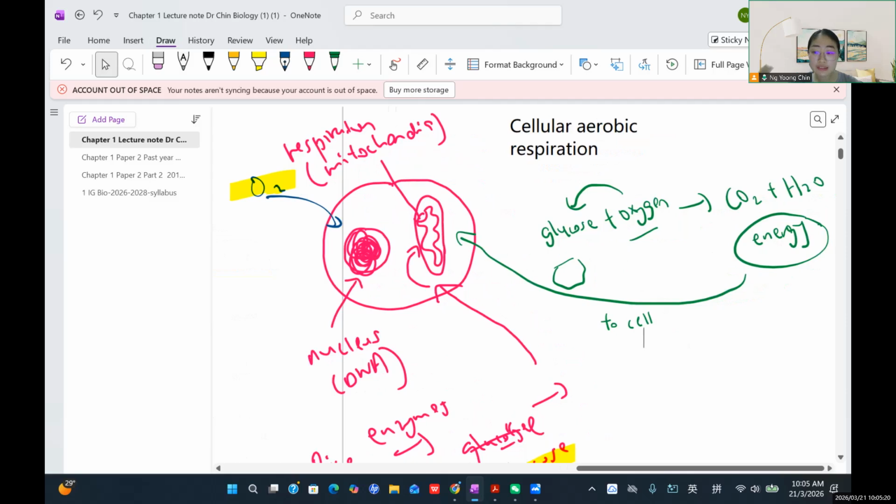So energy to the cell is just like money to us as humans. For the body cell, energy is just like money. We as humans cannot survive without money. Can we survive without money? Cannot. Same for the body cell: body cells also cannot survive without energy. They need the energy input to carry out their cellular activity. I refer to all kinds of body cells in our body; they require energy input. So we can only get energy from where? We can only get energy from respiration.